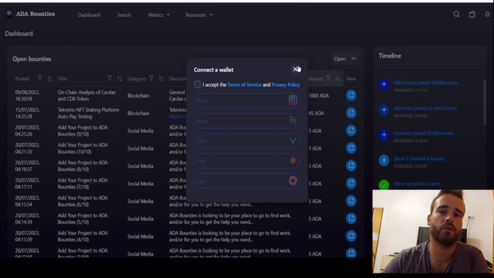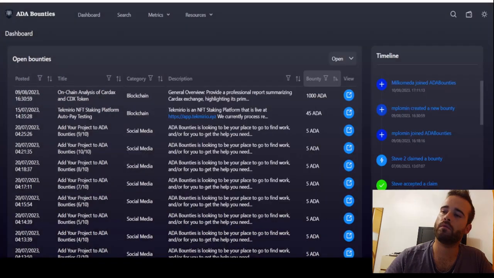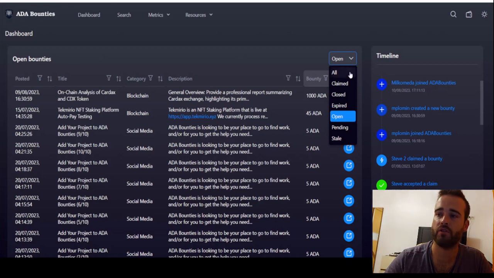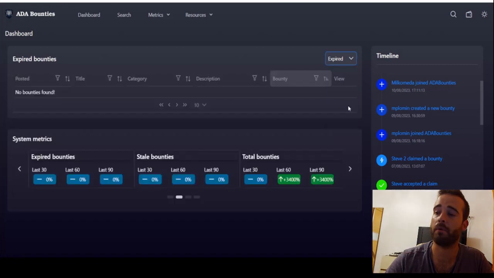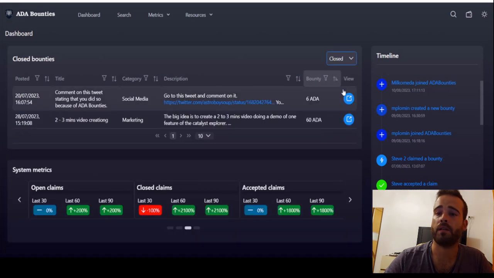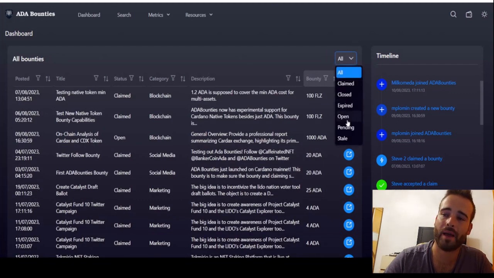You'll need to connect your wallet to create your own account and to be able to create bounties and claim bounties. Here on the dashboard on the top right, you can see that we only have the open bounties selected right now, but we can change. We can have all the bounties if we want. You can have just expired bounties, for example, or just closed bounties, as you can see here. But in this case, we want just the open bounties, so we can focus on what matters.